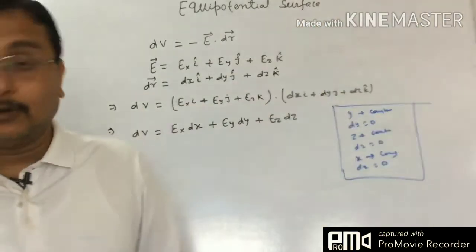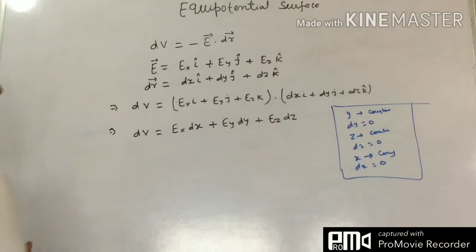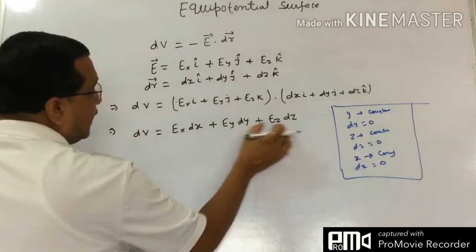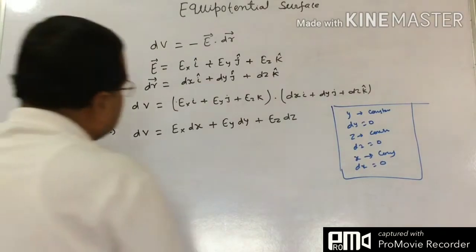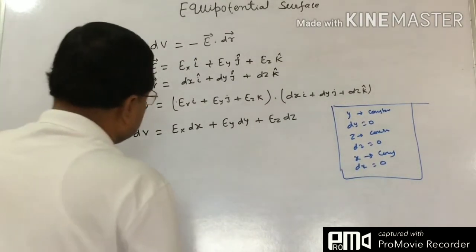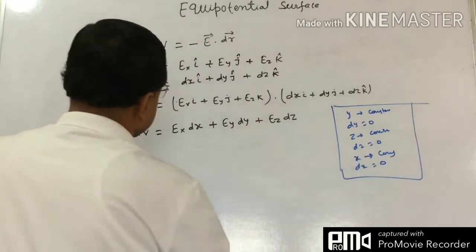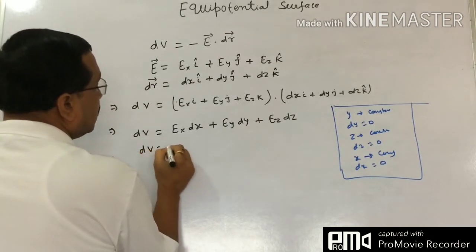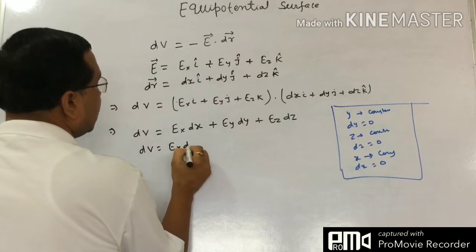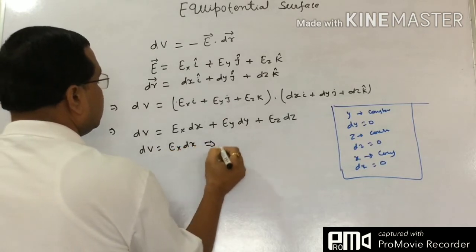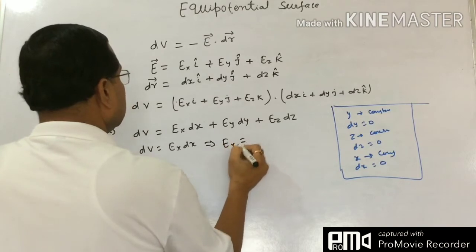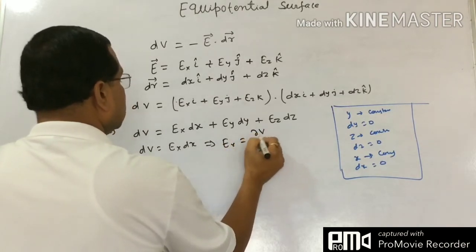So now what can we write? Suppose in a particular case y and z are constant, so we can write dV equals Ex dx, that implies Ex equals, we can write it in this way.